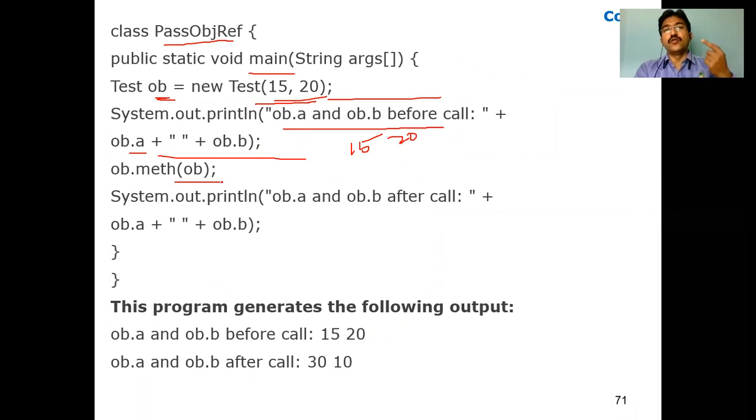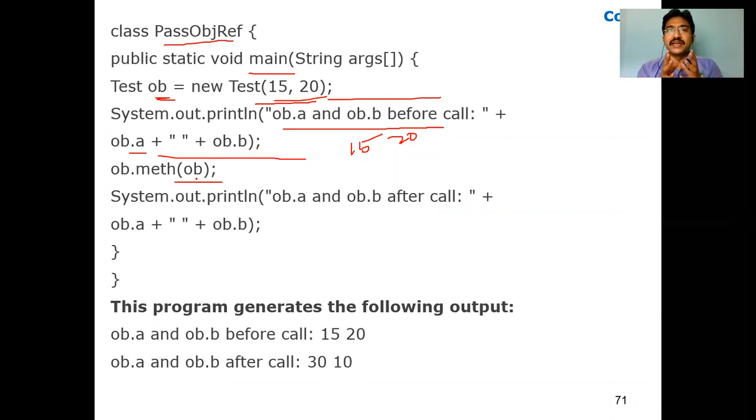Previously I called the method of ob with 15 comma 20, a comma b. Now I am passing the entire object directly. What is the benefit of passing the entire object? Instead of passing arguments one by one, like a, b, c, d, if there are n arguments we have to pass n parameters.